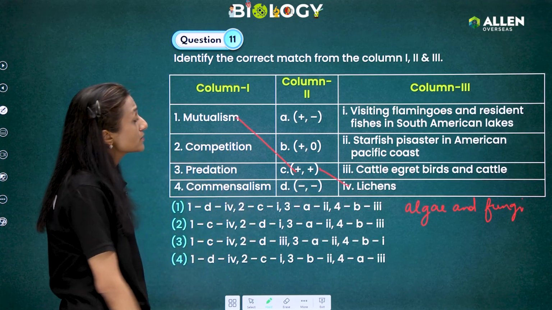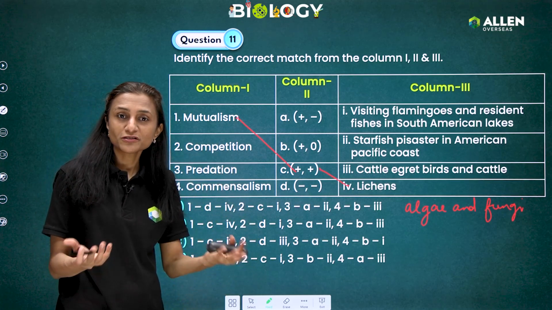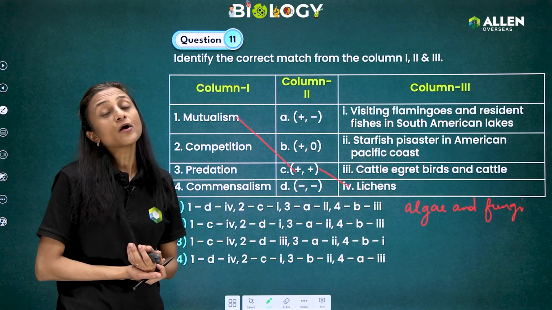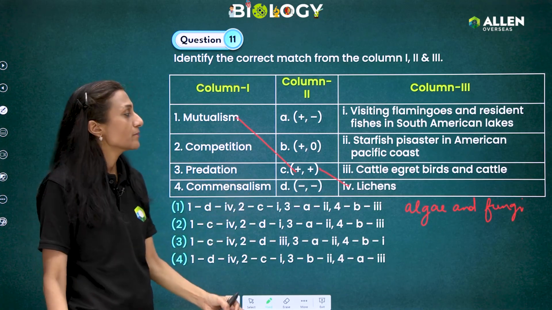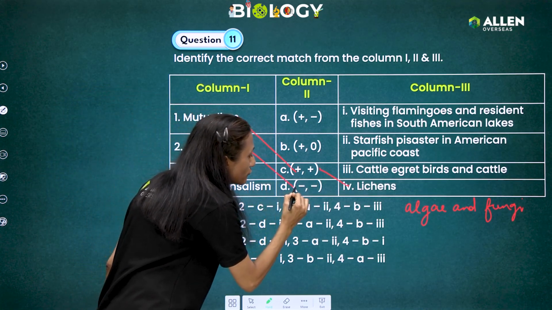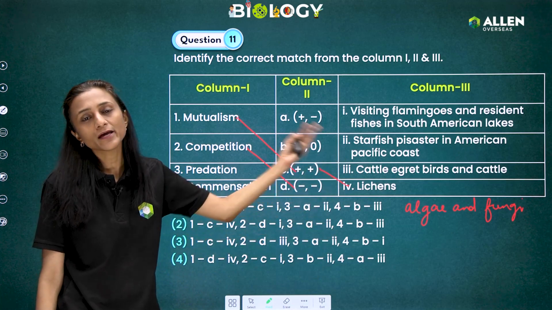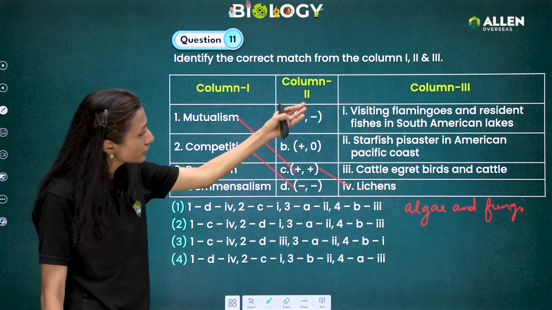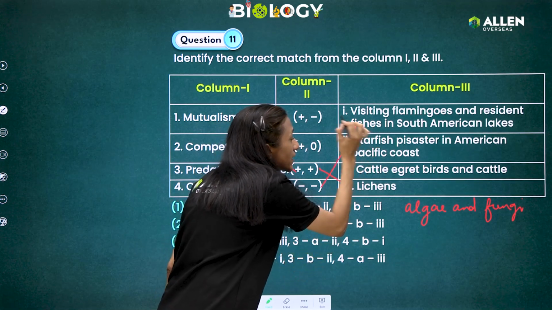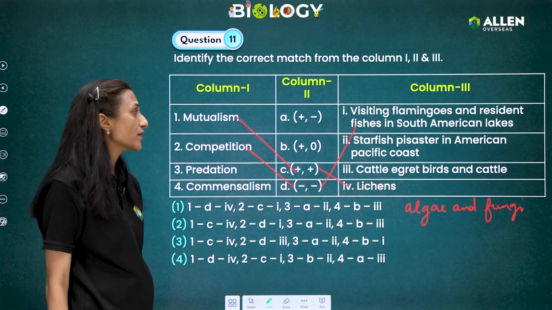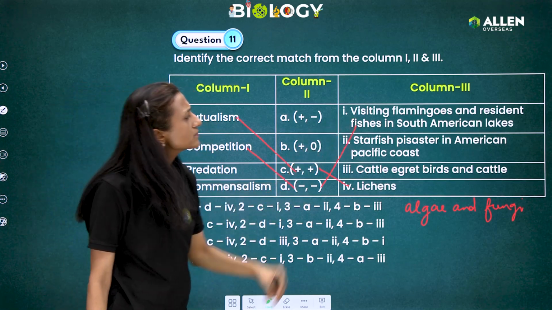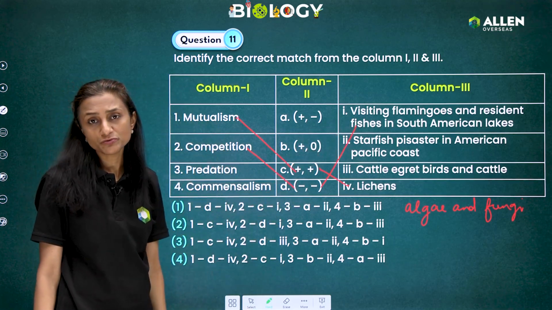Okay. Next is competition. Competition is a species interaction which is harmful for both of them. So here only in one option it is minus, so it is harmful for both of them. Now we come back again to the examples. For this, it is written in NCERT. The example is the first one, visiting flamingos and resident fishes in South American lakes. And why is this example of competition?